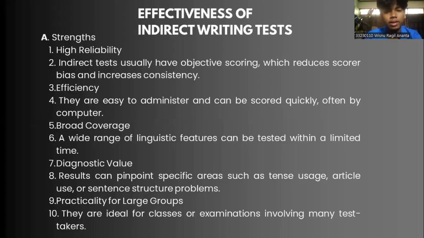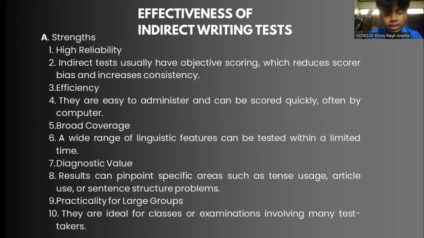And these are the strengths and effectiveness of indirect writing tests. The first strength is high reliability. Two, indirect tests usually have objective scoring with reduced scorer bias and increased consistency. Three is efficiency. They are easy to administer and can be scored quickly, often by computer. And four, broad coverage. A wide range of linguistic features can be tested within a limited time.